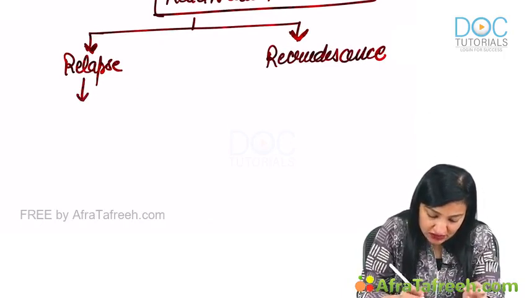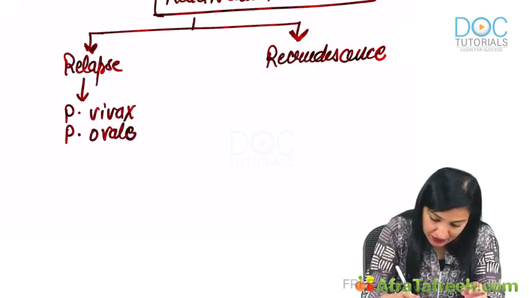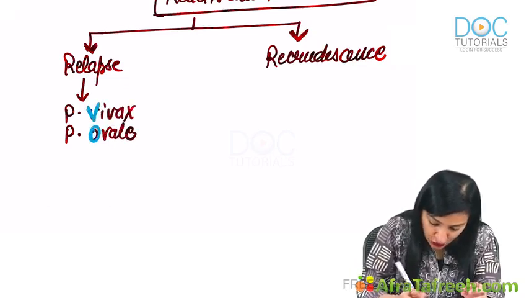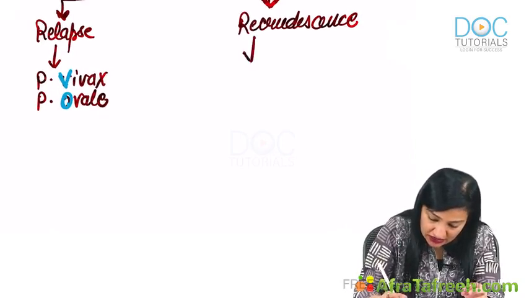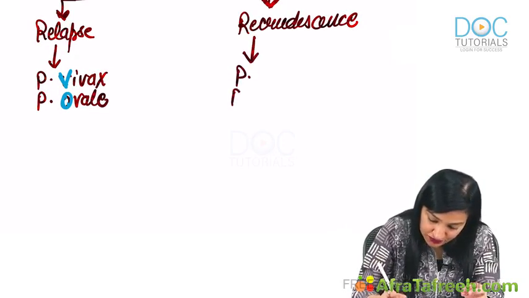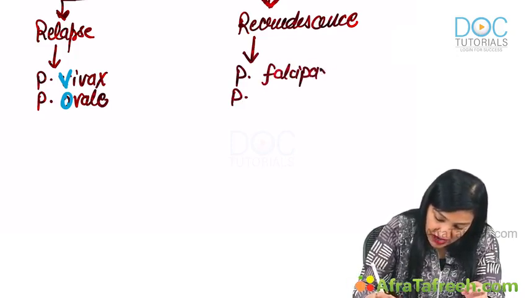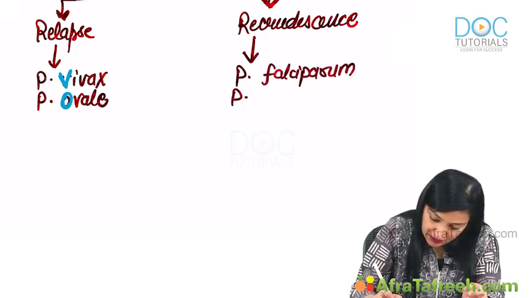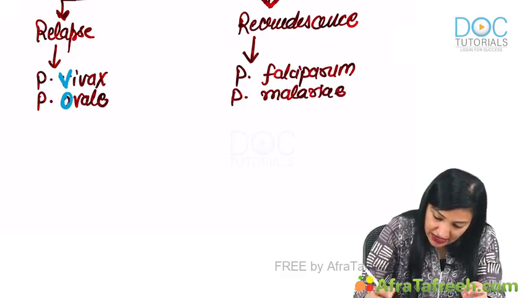Now, relapse is seen in case of Plasmodium vivax and Plasmodium ovale. Highlight V and O, vivax and ovale. And recrudescence is seen in case of Plasmodium falciparum and Plasmodium malariae.